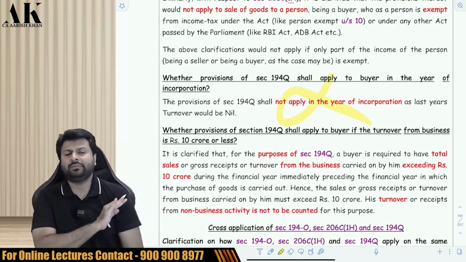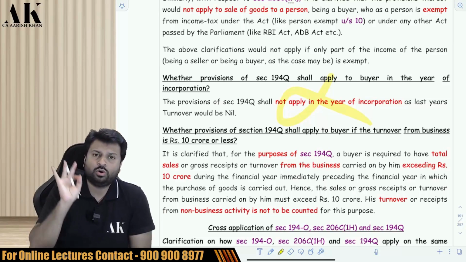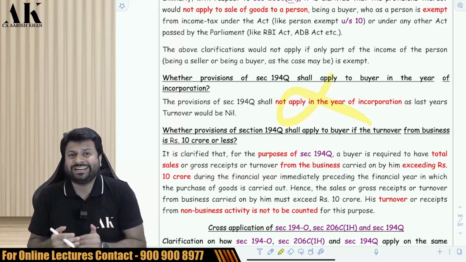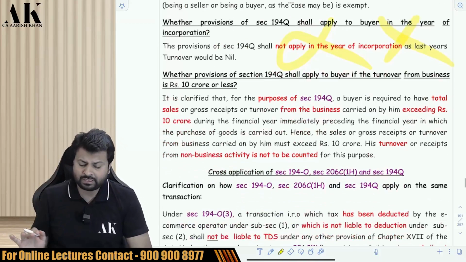Next, is the provision of 194Q applicable in the first year of the business? 194Q will not be applicable in the first year of business because for the first year, the last year's turnover is 0. And for 194Q to be applicable, the last year's business turnover has to be greater than 10 crore rupees. Only then is 194Q applicable. Therefore, 194Q is not applicable in the first year of business.